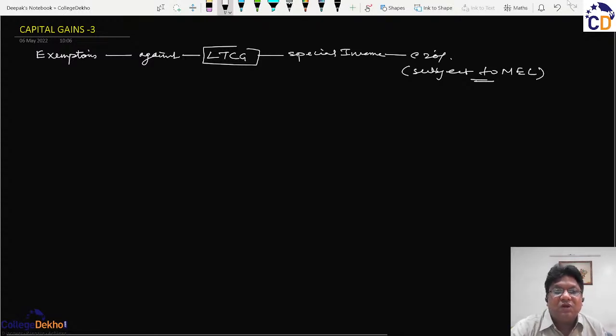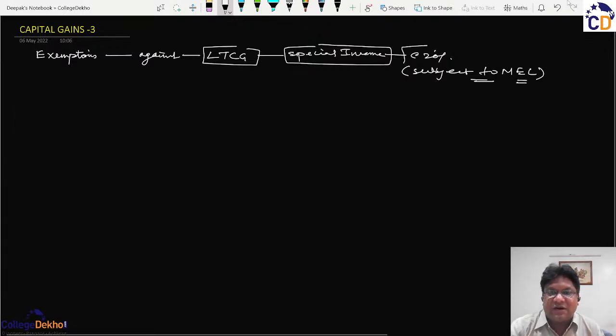Unlike other special income such as income from lottery, which is not subject to the minimum exemption limit, long-term capital gain is special in three ways.